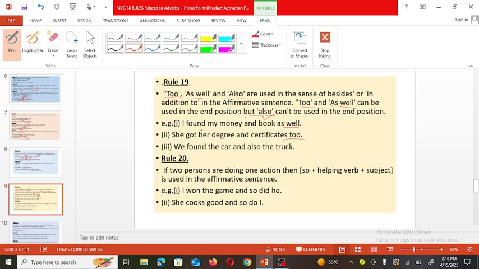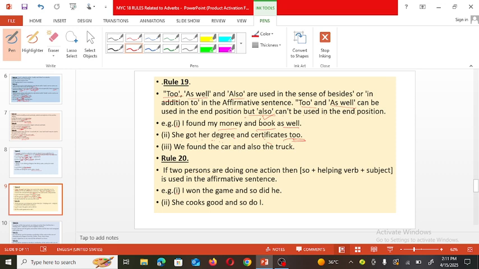For example, I found my money and book as well. Means both things, money as well as book, I found. She got her degree and certificate too. Means she got her degree and she got her certificate. So both things she got. That's why too is used in the sense as also. So she got her degree and certificate also. So like that it is.